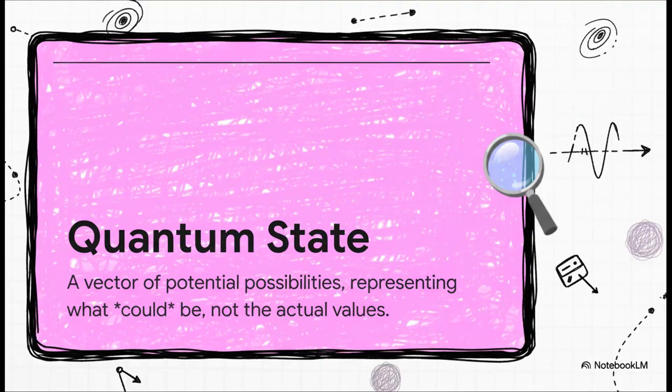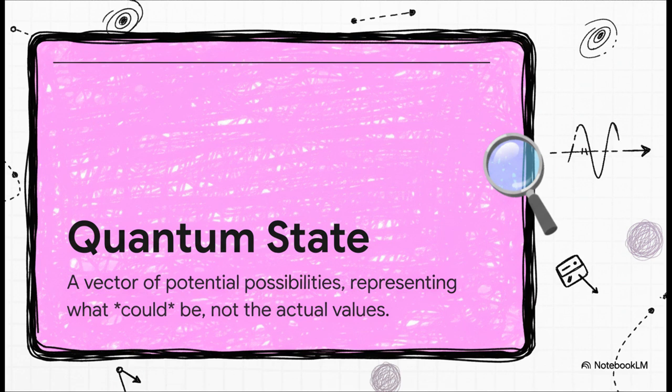Rule number one is the idea of a quantum state. See, in our world, things are what they are. A car has a specific location. A book is on a specific shelf. But in the quantum world, not so much. A particle doesn't have one single definite property.